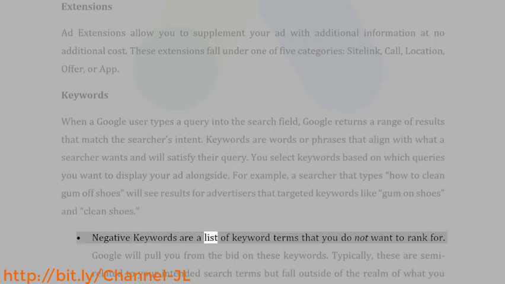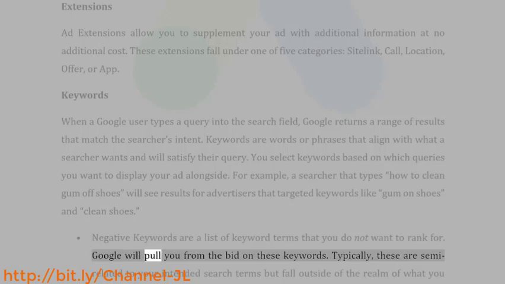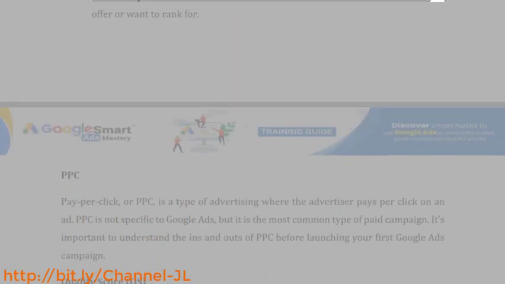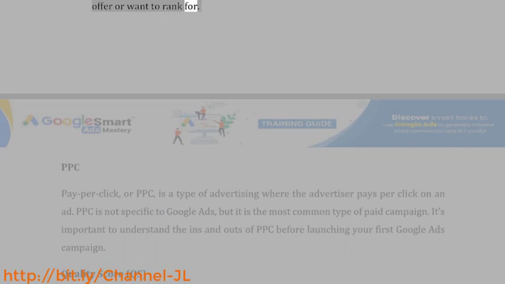Negative keywords are a list of keyword terms that you do not want to rank for. Google will pull you from the bid on these keywords. Typically, these are semi-related to your intended search terms but fall outside of the realm of what you offer or want to rank for.